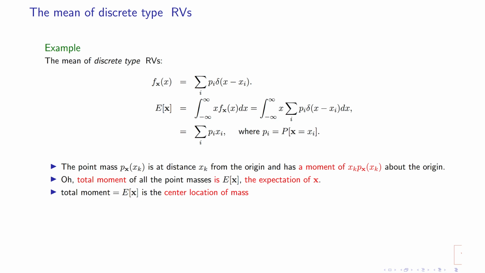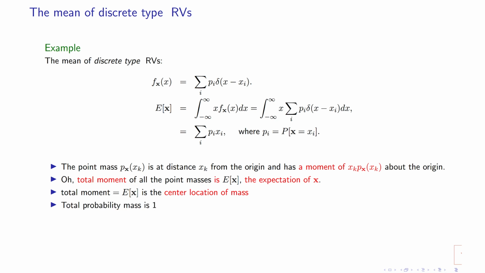So the total moment of all point masses is the expected value. And the total moment in physics represents the center location of the mass. So it is the center location of the mass of the distribution. So the mass distribution of a random variable is centered at the expected value.